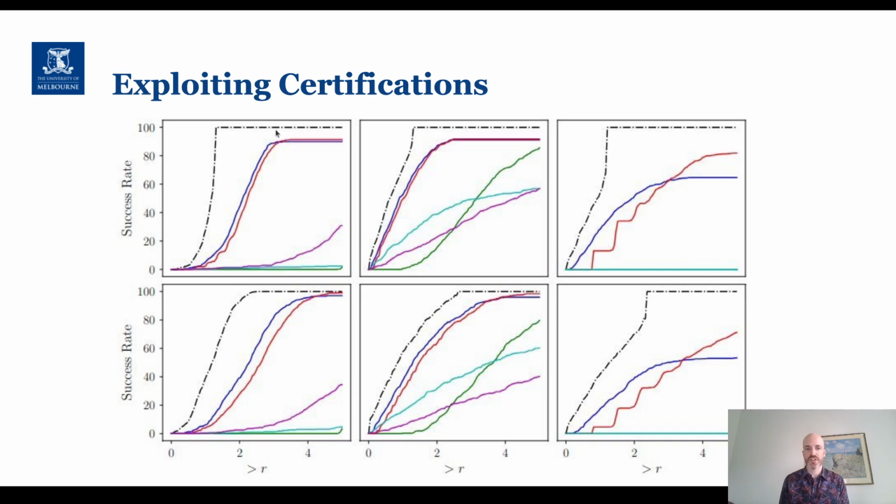This black dashed line is the theoretical upper bound of attack performance based upon the robustness certificates that we've constructed. Because the robustness certificates tell us that no adversarial examples can exist below a given radii, this is the aggregate set of results for this whole data set.